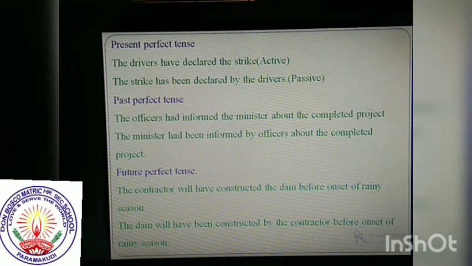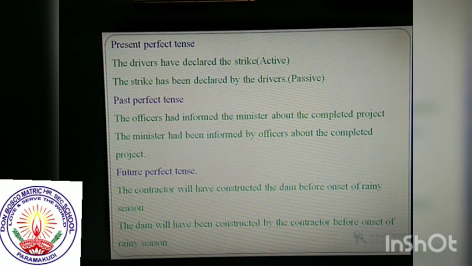After the preposition, we don't bother about the object in the sentence. The minister is the object. The object becomes the subject in the passive sentence. The minister. Have, had, has plus been plus verb 3, this is the passive structure. The minister had been informed by whom? By the officers about the completed project.